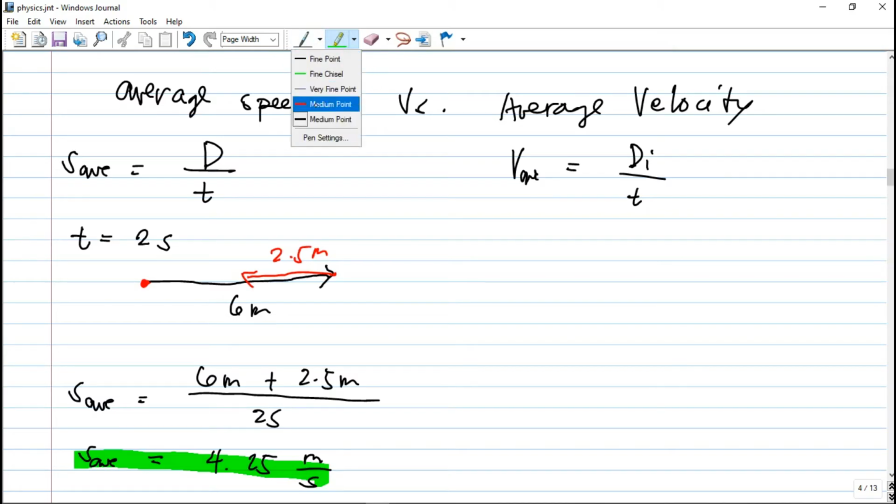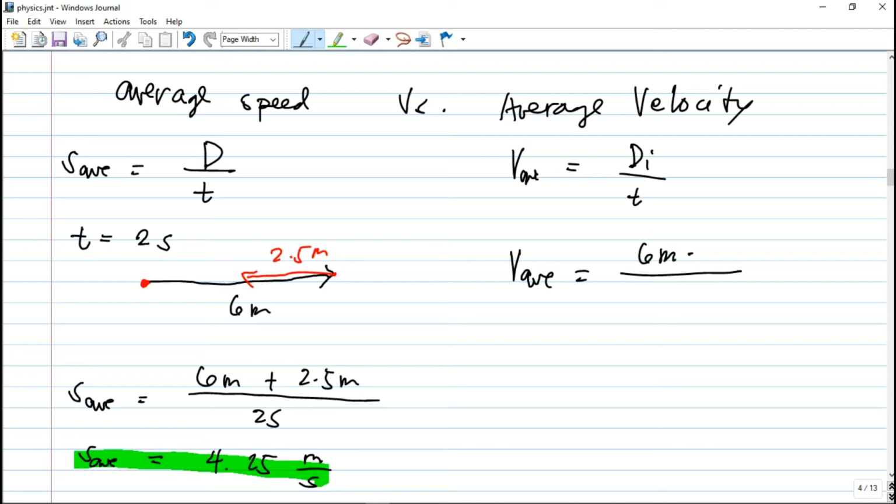Now what about the average velocity? Okay, yung average velocity natin is the displacement divided by time. So average velocity is equal to your displacement. So ang displacement natin is 6 meters minus 2.5 meters because it went to your west. So it is a negative direction, okay?